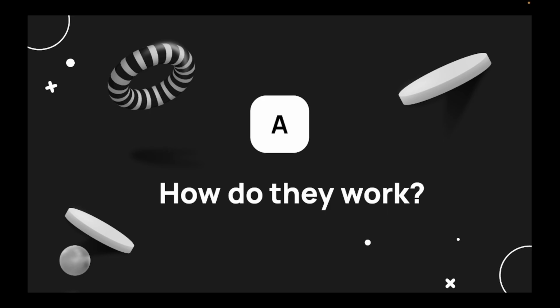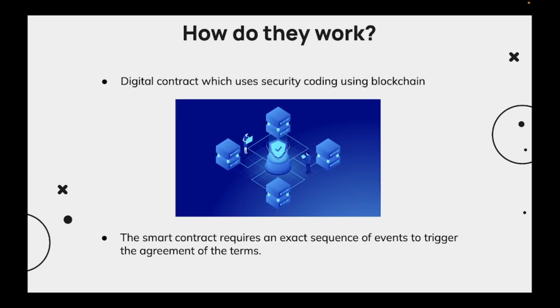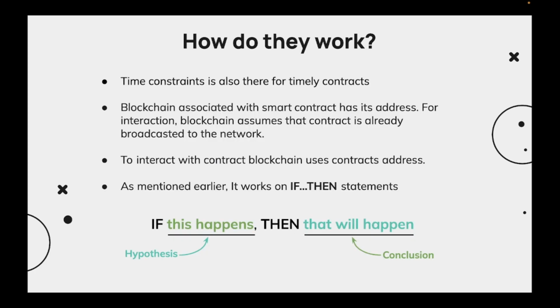How do they work? I have mentioned the if-then, but a digital contract uses security coding using blockchain, and the smart contract requires an exact sequence of events to trigger the agreement of terms. This agreement would be done with each and every block. There are certain time constraints also for timely contracts.